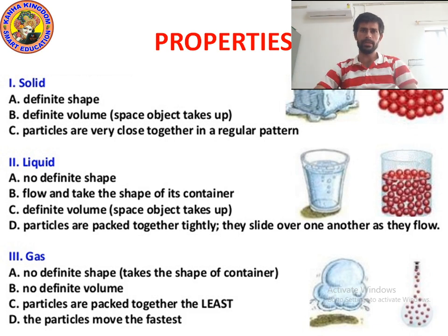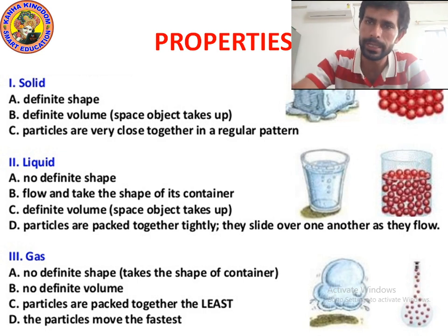So kids, I hope that you understood. Solid has definite shape, definite volume, and particles are very close in a regular pattern. Liquid has no definite shape; it flows and takes the shape of its container. It has definite volume, and particles are packed tightly together, but not like solid. Gas has no definite shape and no definite volume, particles are packed together the least, and the particles move fastest. Okay, now let's move on to the next part.